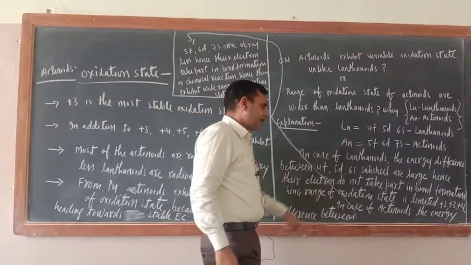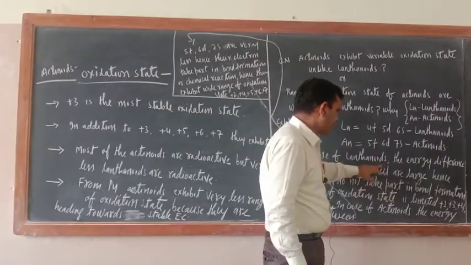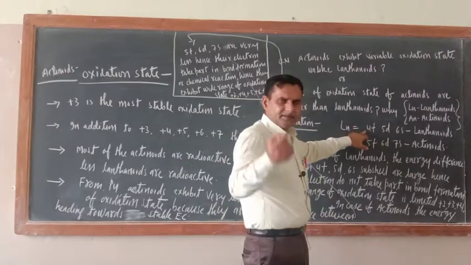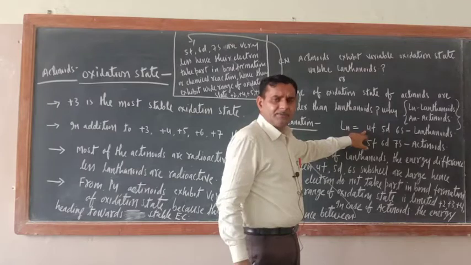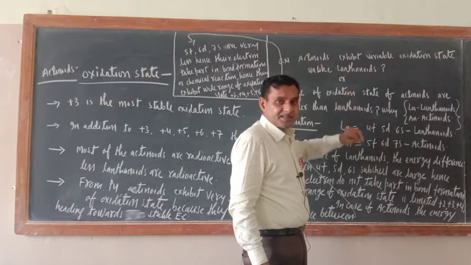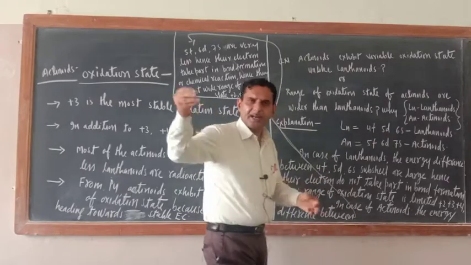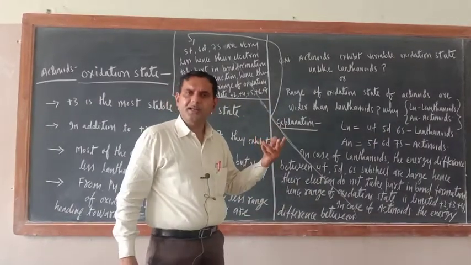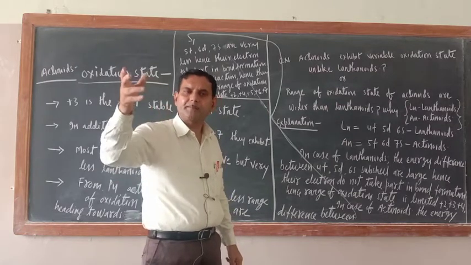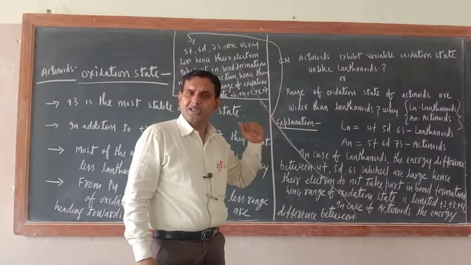In case of lanthanides, the energy difference between the 4f, 5d, 6s subshells is large. The limited range of oxidation states of lanthanides is because of the larger energy difference between 4f, 5d, 6s. If the energy difference is more, then the electrons present in those subshells will not take part in chemical reactions or bond formation.